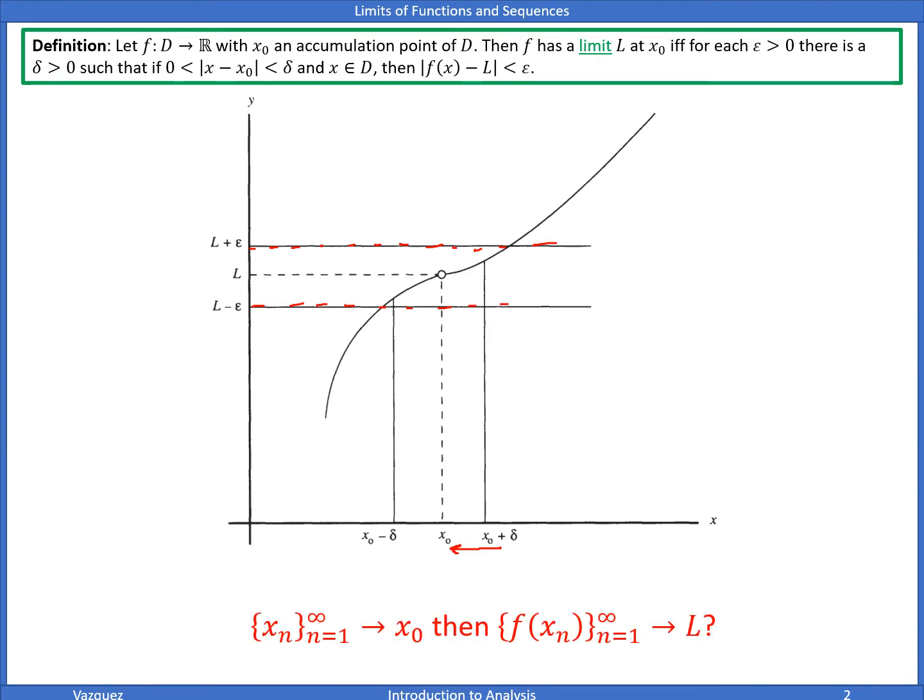And now the question is, if I have a sequence x of n that goes to x naught, do we have a sequence then of f of x n that goes to L? Right, so like I said with intuition, this gets arbitrarily close to x naught, so then maybe these values get arbitrarily close to L.